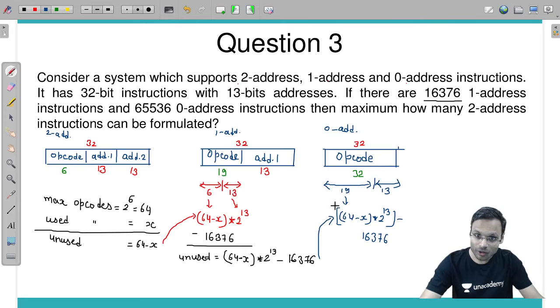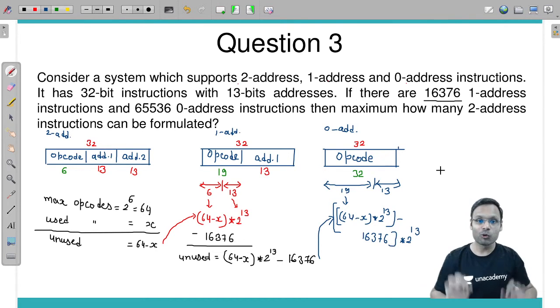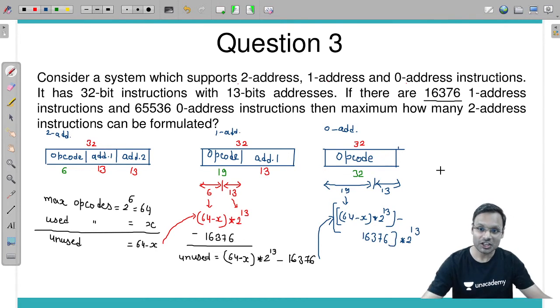These are the unused combinations, and into 2 power 13. These are the maximum opcode combinations for zero address instructions, and this is equal to 65536.